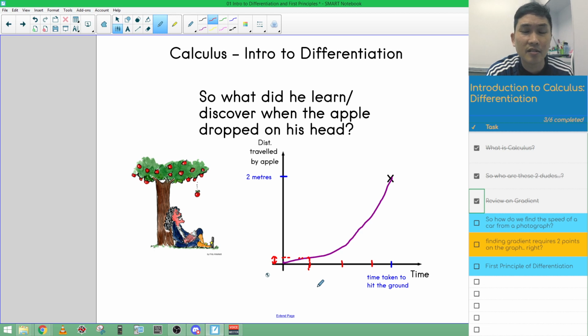Okay, and you can see the distance is not much. That is because at the moment when the apple or the golf ball is released, the speed is actually 0. Yes? So it is slowly picking up speed from 0 and it's increasing in speed as it falls down. So since there's a very, very low speed at the start, it did not travel much in the first quarter.